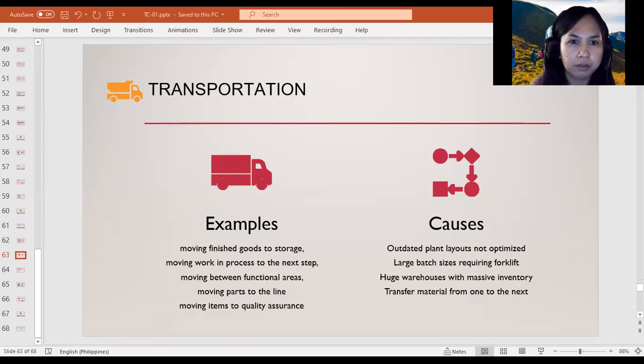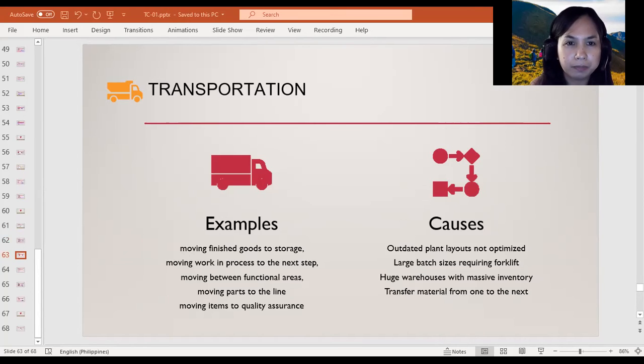Another way of saying it is transportation is the movement of material using carts, trucks, forklifts, or simply your arms and legs. While moving a product on a conveyor is not as bad as moving material from one disconnected process to another, it's still conveyance, a type of transportation waste, since conveyors are inflexible, they require space and energy.